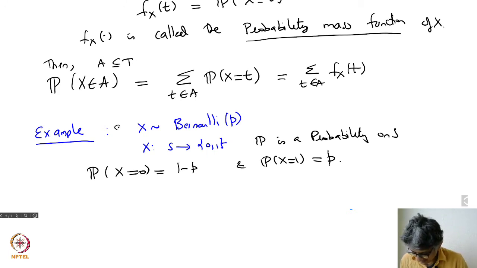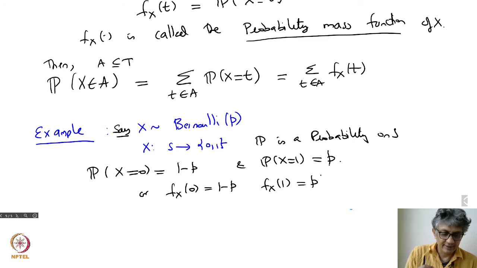So we'll say X is this if there is some sample space S to {0, 1}, P is some probability on S, but the distribution of X is given by this. In short form you could write that f_X at 0 is 1 minus p, and f_X at 1 is just p. So the distribution of X is specified by the range it takes and the probabilities of how it distributes on the range. That's called the distribution of X.